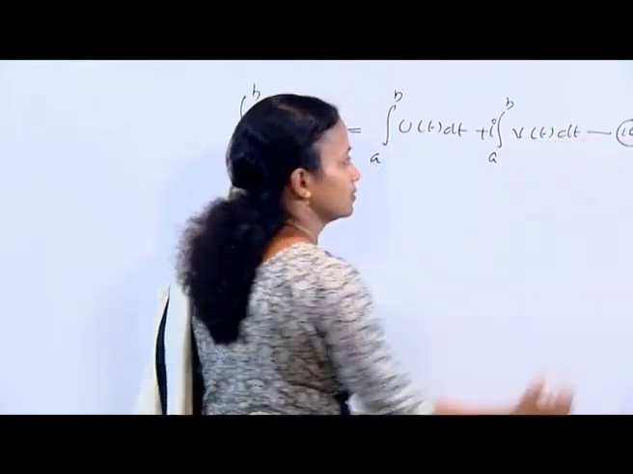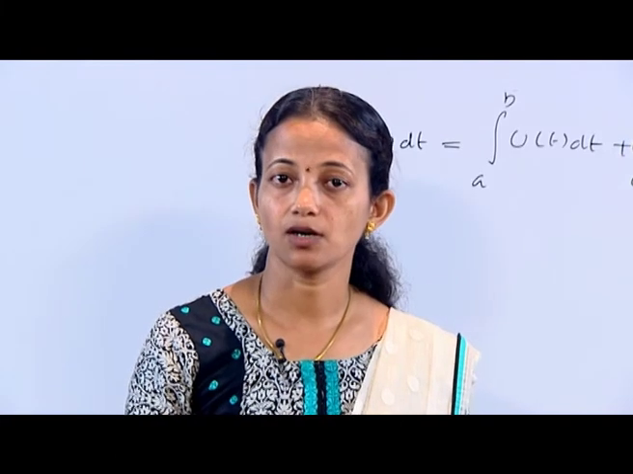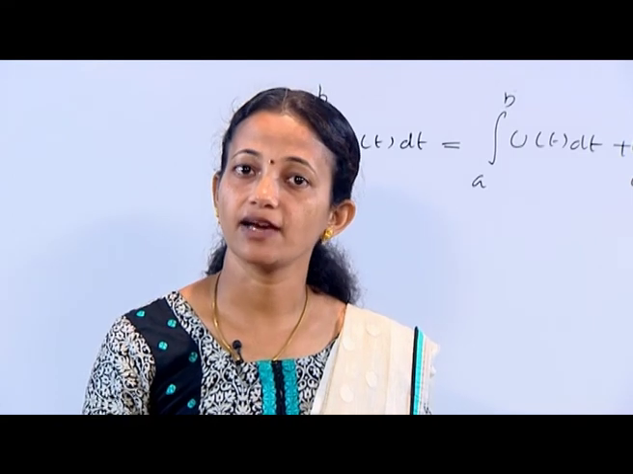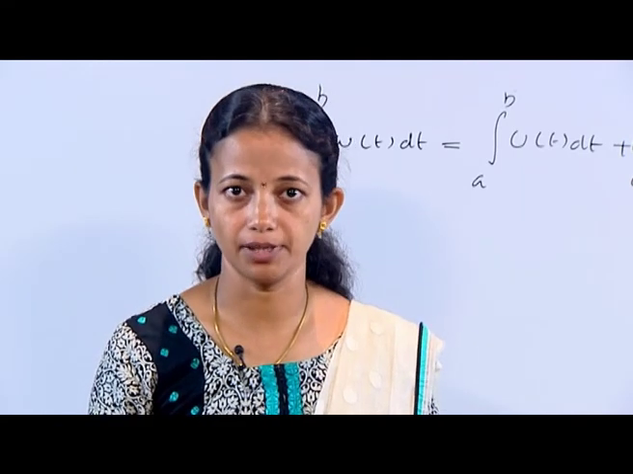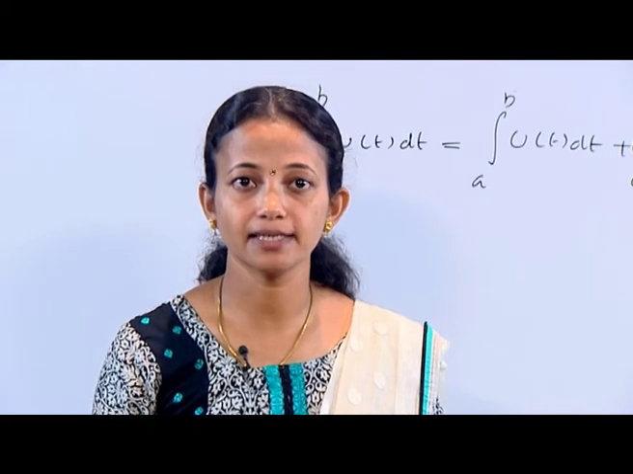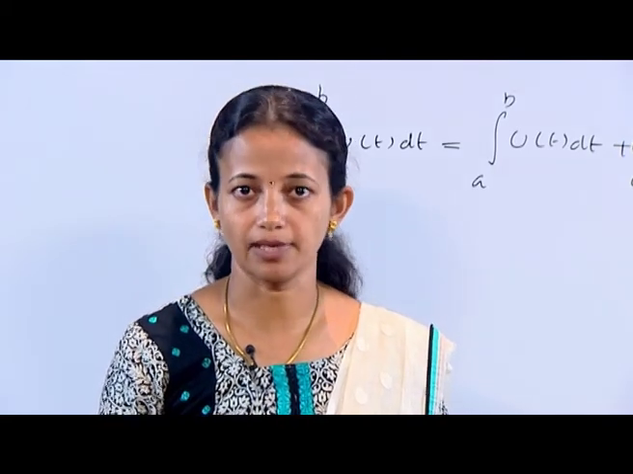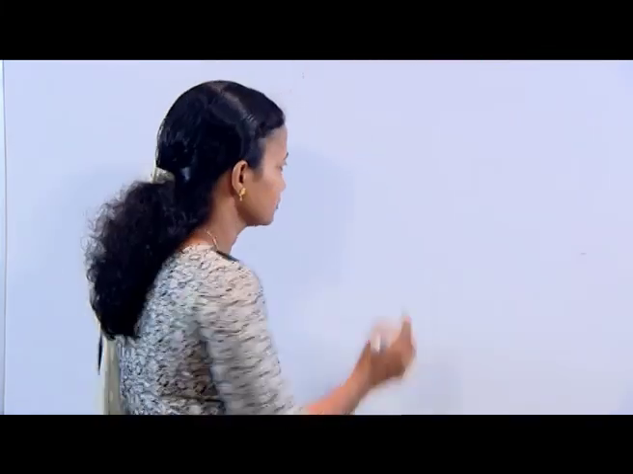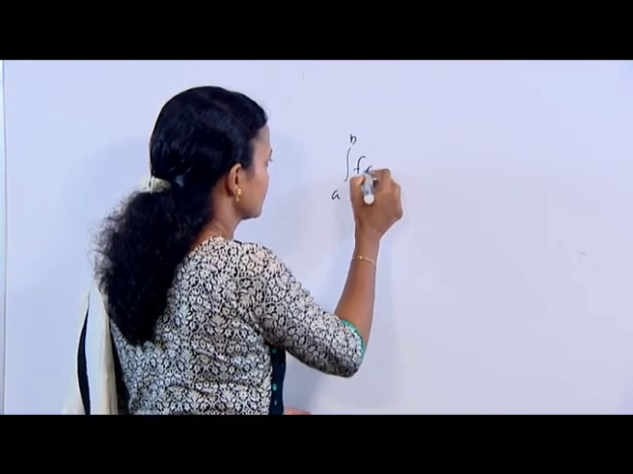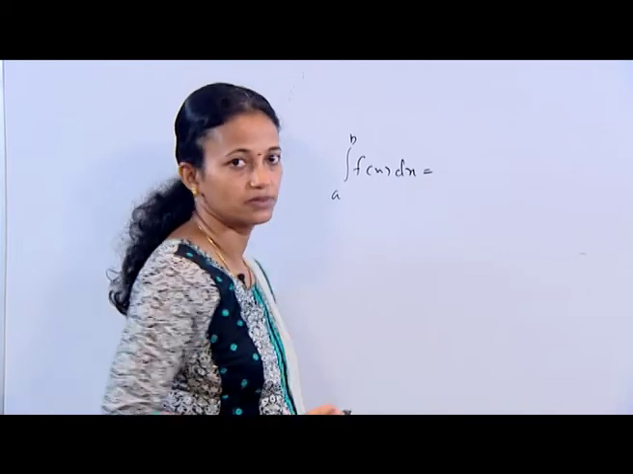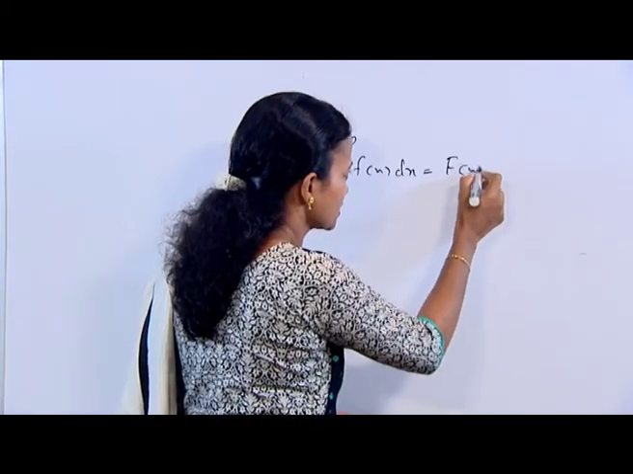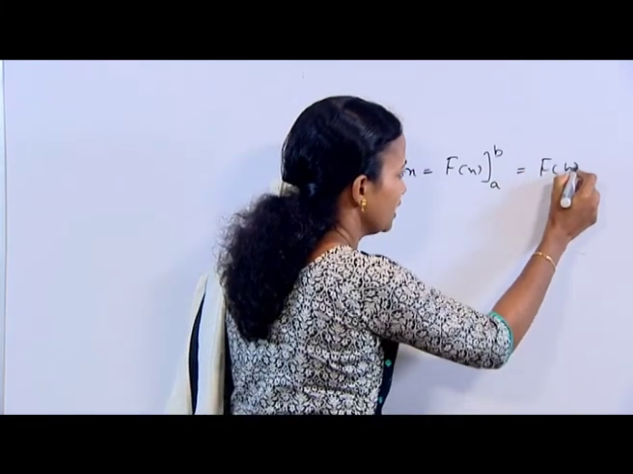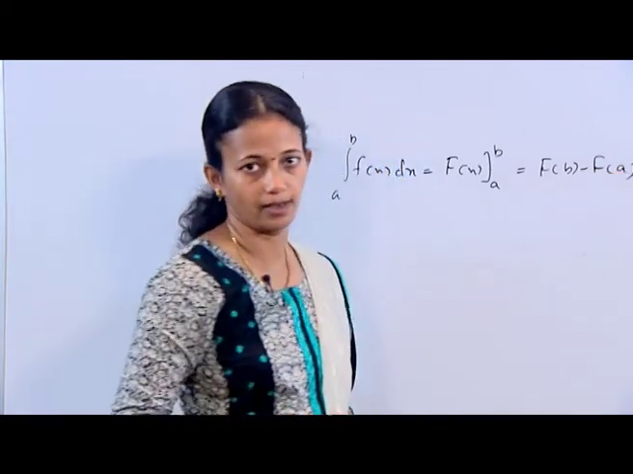We first recall the fundamental theorem of calculus, that is, if f is continuous at every point of the closed interval [a, b], and F is any antiderivative of f on the closed interval [a, b], then we have integral a to b of f(x) dx is equal to F(x) over the limits a to b, which is equal to F(b) minus F(a).